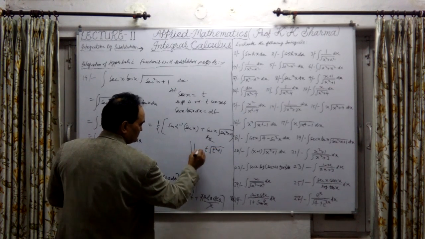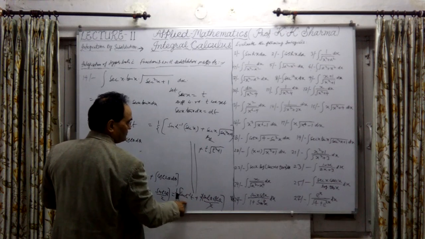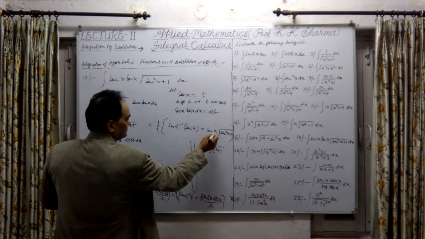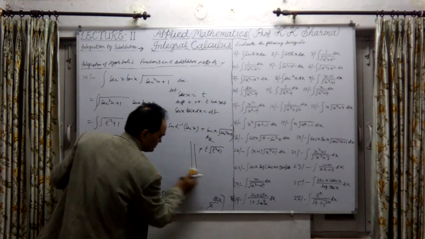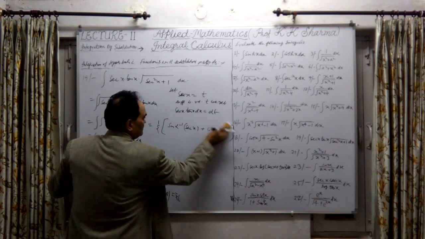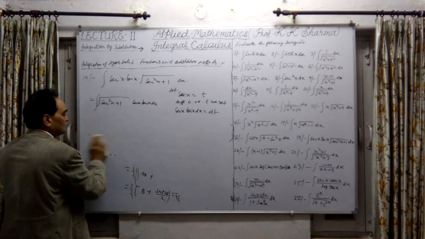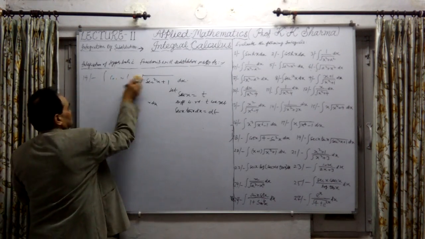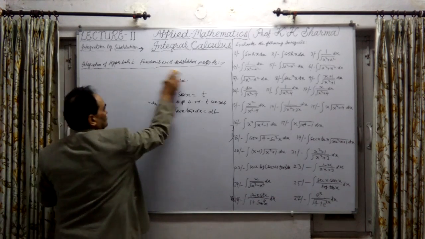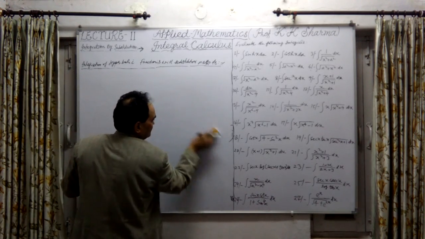This is sinh inverse t. The same answer is obtained. This is what we do directly if we have to put the answer, or we can take the next substitution also. That is how the process can be repeated.